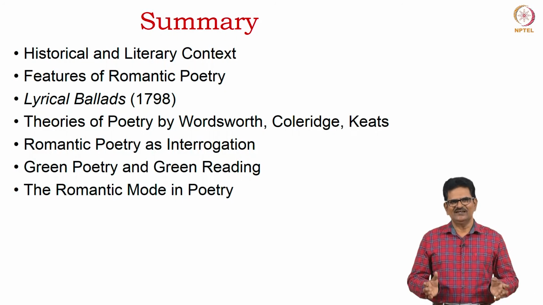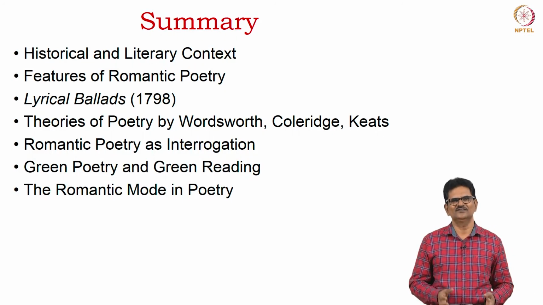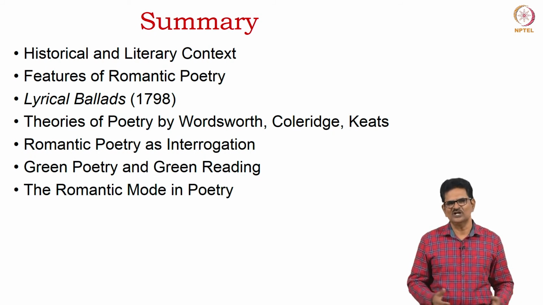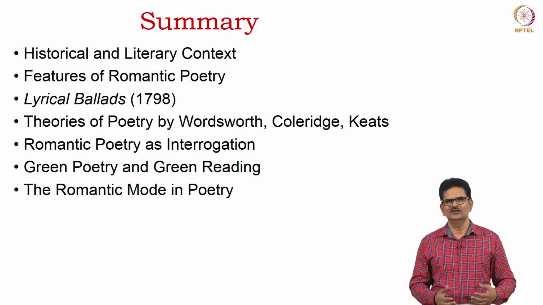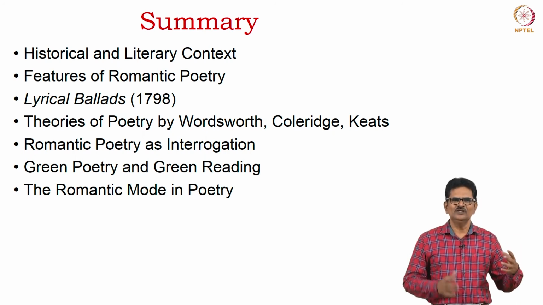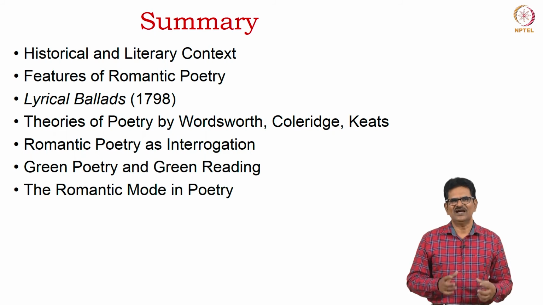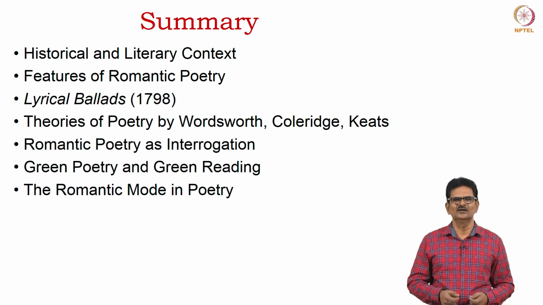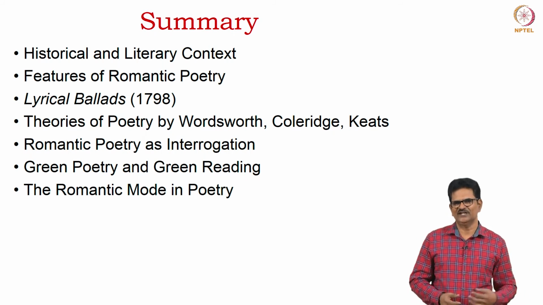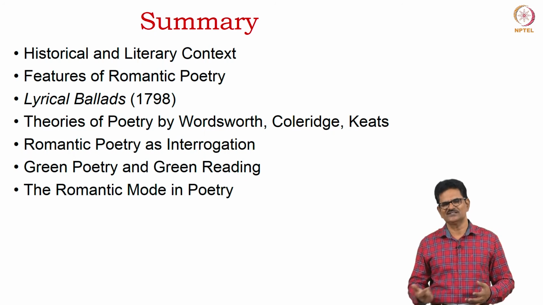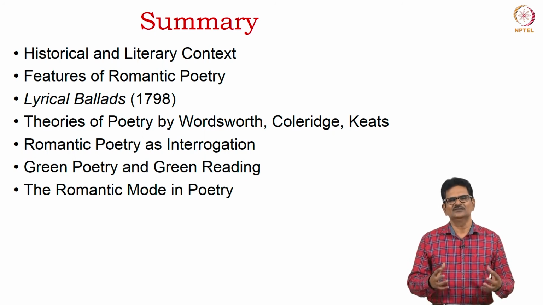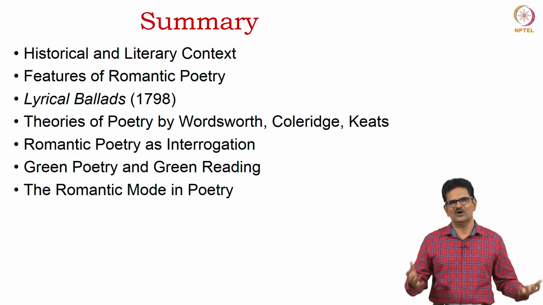To put all together in a summary, we have seen in this lecture the historical and literary context in which romantic poetry arose. We identified certain features of romantic poetry that we may find in Wordsworth, Coleridge, Keats, Shelley, Byron and others. We also observed that Lyrical Ballads, as published in 1798, became the key text for understanding romantic poetry, when the same text came out with the preface and later the poetic diction. Then this became a romantic manifesto for all poets.